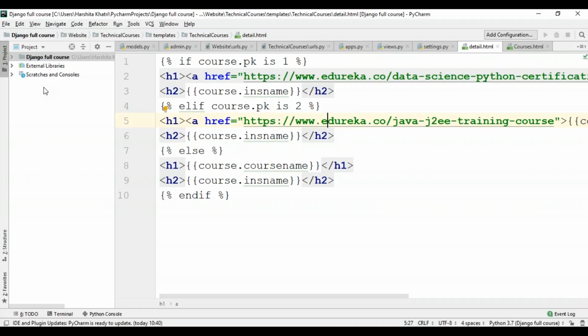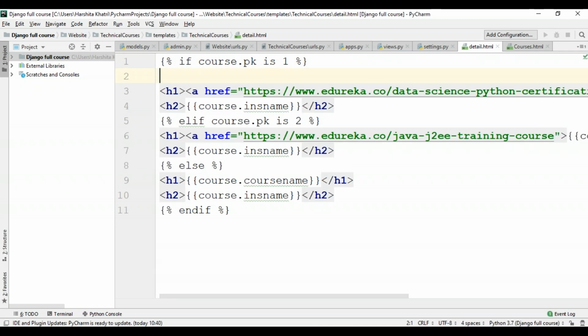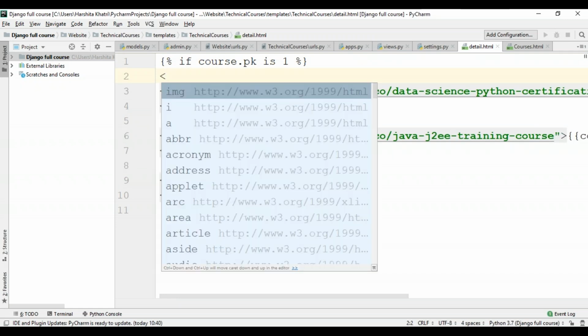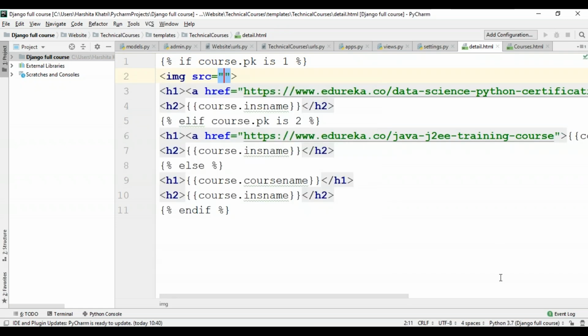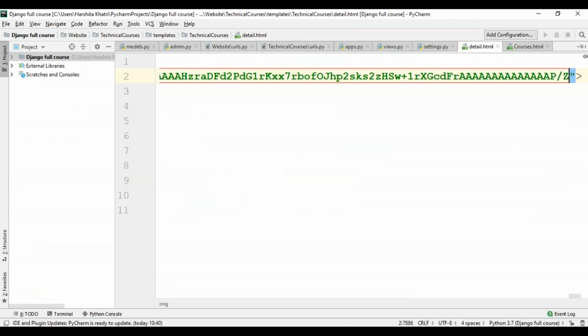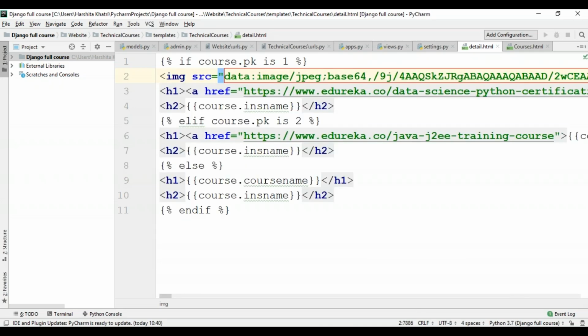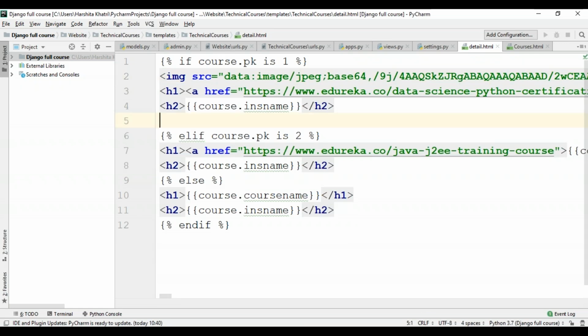So now to do that, I'll get back to PyCharm, and over here, I'll insert some images for my courses. The first thing I'm going to do is make use of the image tag, and the source I already have somewhere, so I'll copy it. I've just copied the link of a Python logo over here. After this, I'll have to create the list of options present within this course.